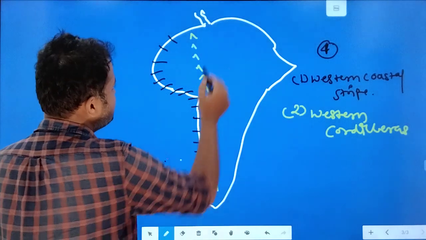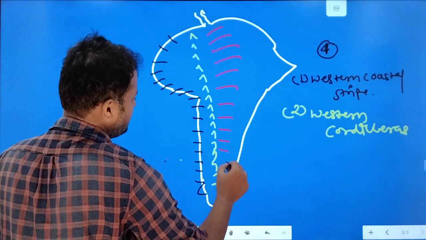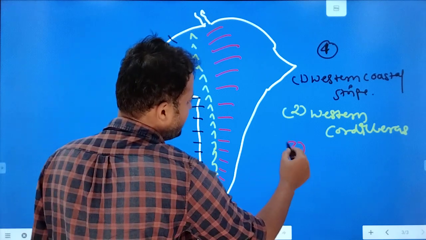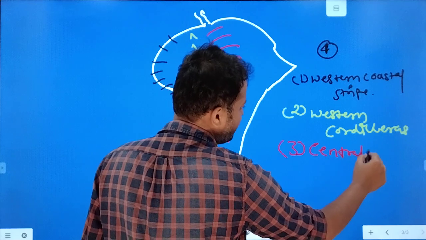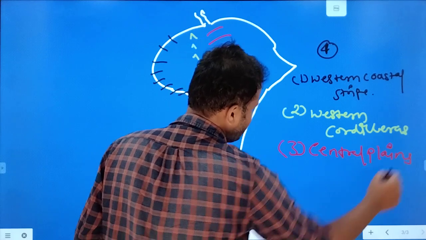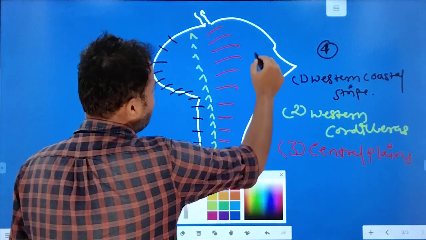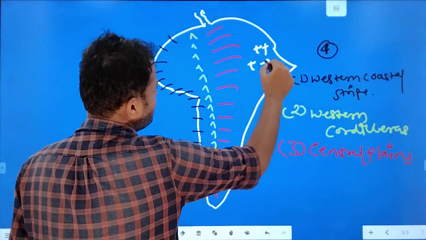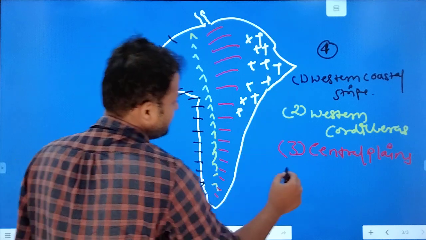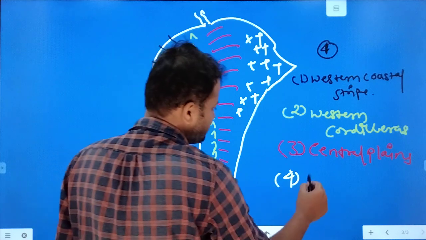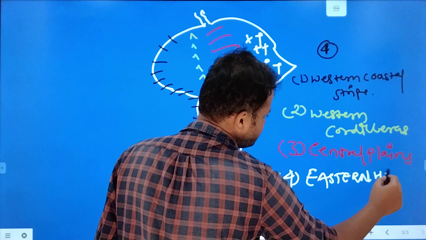Then comes the third portion, which is called the Central Plains, and at the end this portion, which is known as the Eastern Highlands.